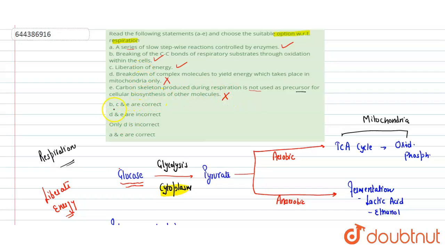Here we will see the options. Option B, C and E are correct, but here E is incorrect and A is also correct, so this is incorrect. D and E are incorrect. This is the correct option because both are wrong. Only D is incorrect in another option, so that is incorrect. And A and E, this is also incorrect. So the correct option is option B, that is D and E. These are the wrong or incorrect statements. Hope you get it. Thank you.